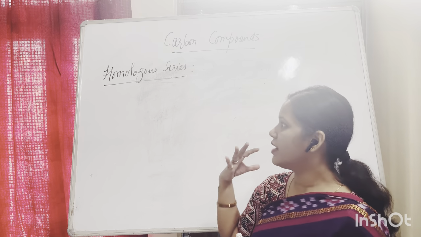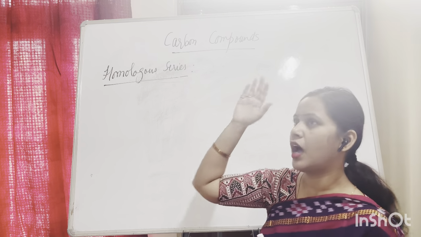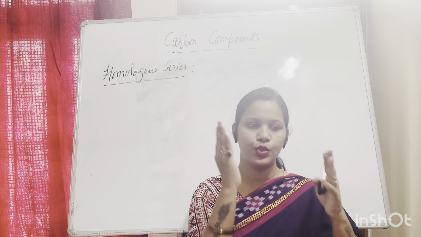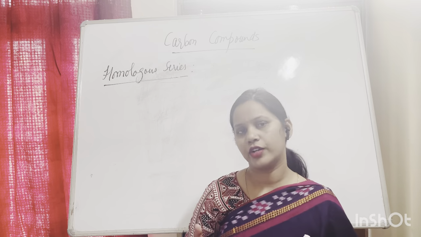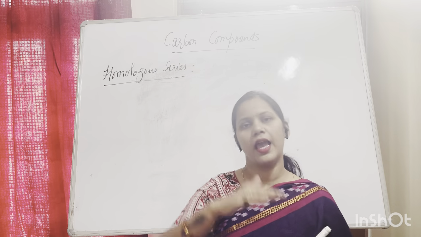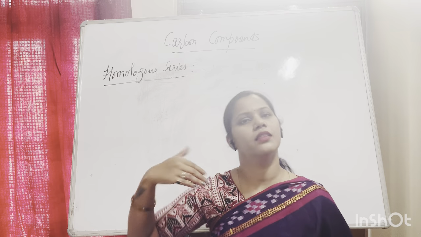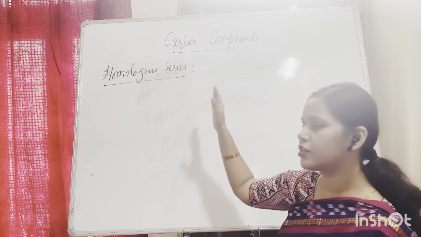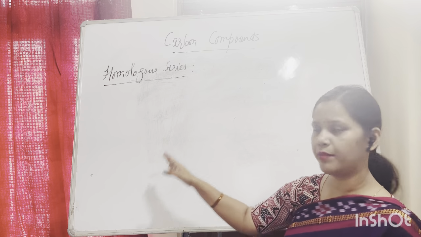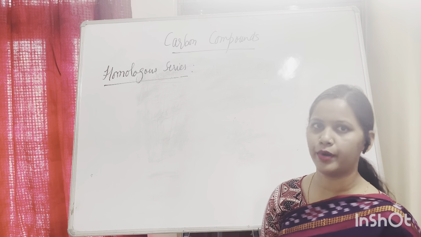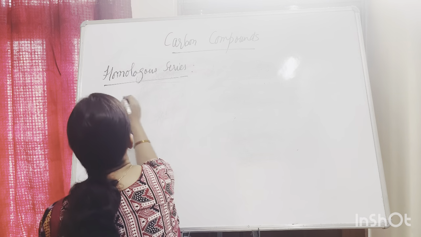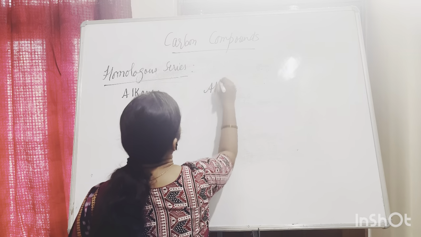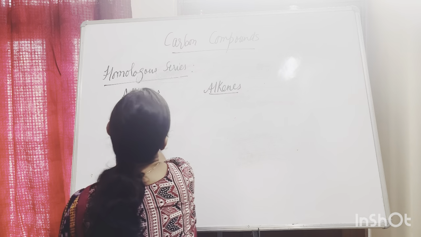Now we will understand the classification of carbon compounds into saturated and unsaturated compounds. Saturated are the alkanes, and unsaturated are the alkenes and alkynes. I'll make a table of alkane, alkene, and alkyne, and explain the general formula of each family. Let's do the alkanes first, then we have alkenes and alkynes.